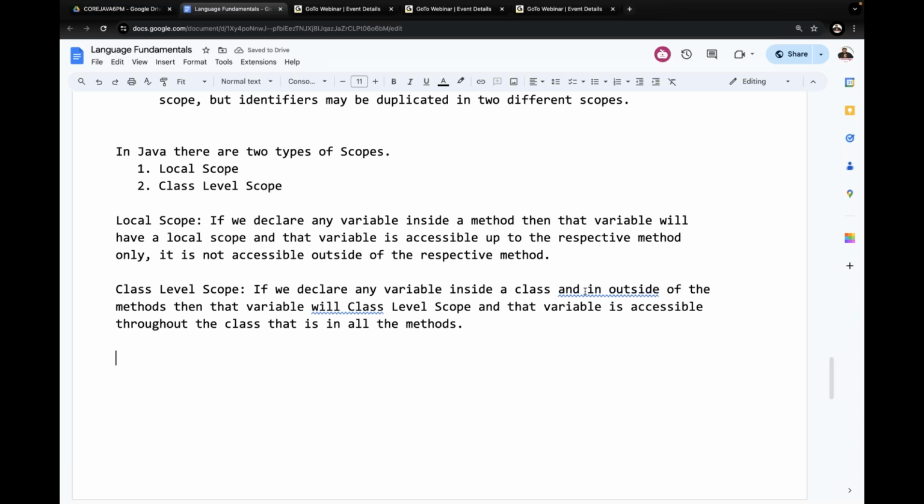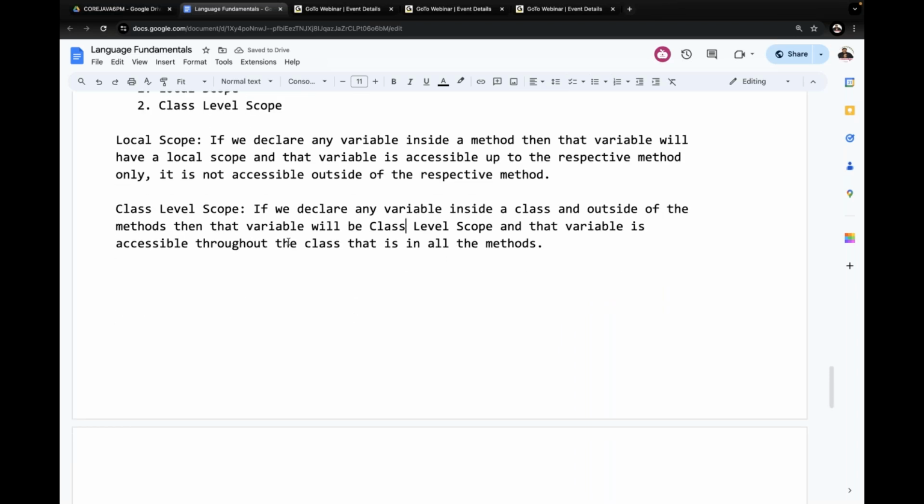Right, sir. What is class level scope? Now tell me, if we declare any variable inside a class and outside of the methods, then that variable will have the class level scope, and that variable is accessible throughout the class, that is, in all methods. Okay, now I want to show an example. Try to understand it clearly.